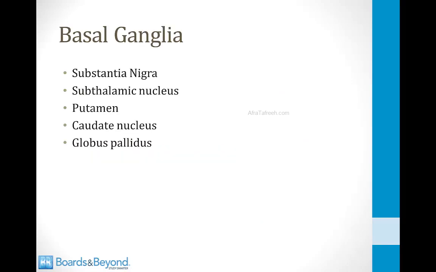The basal ganglia are a collection of nuclei just above the brainstem beneath the cortex, and they all work together to coordinate complex motor movements. And the names of the 5 basal ganglia structures that you need to know are the substantia nigra, the subthalamic nucleus, the putamen, the caudate nucleus, and the globus pallidus.